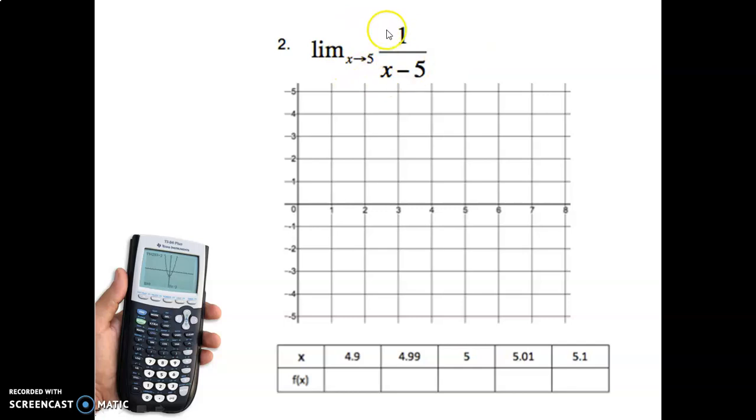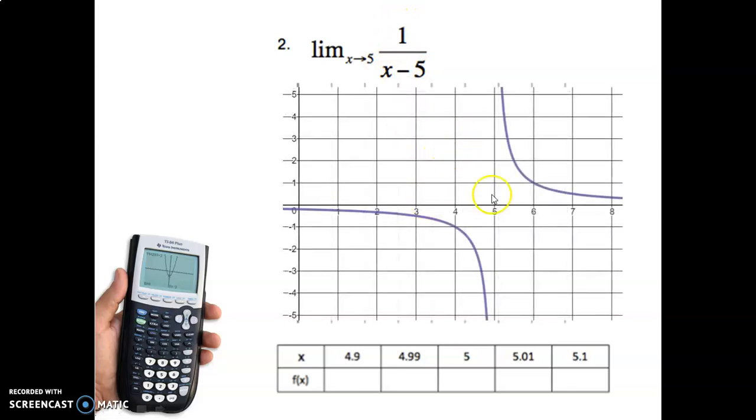So follow the same steps. Put this on your calculator, change your window to match this, and graph this and see what it looks like. Okay, hopefully you got a graph like this, and you should recognize this. This is a rational graph. We know that. We've been looking at rational curves recently. So here we can see there's an asymptote at x equals 5, and we can see that asymptote right here. So we know, again, when the denominator is 0, we have an asymptote.